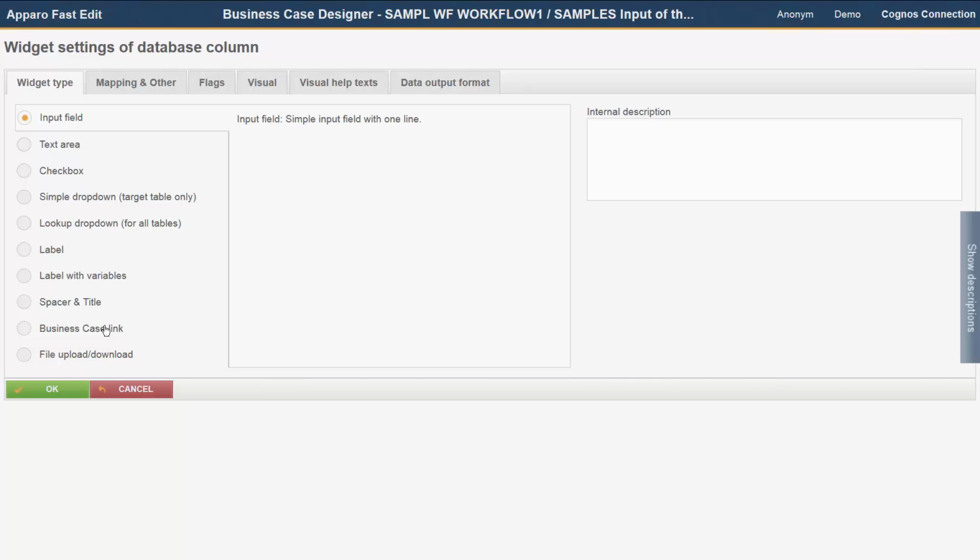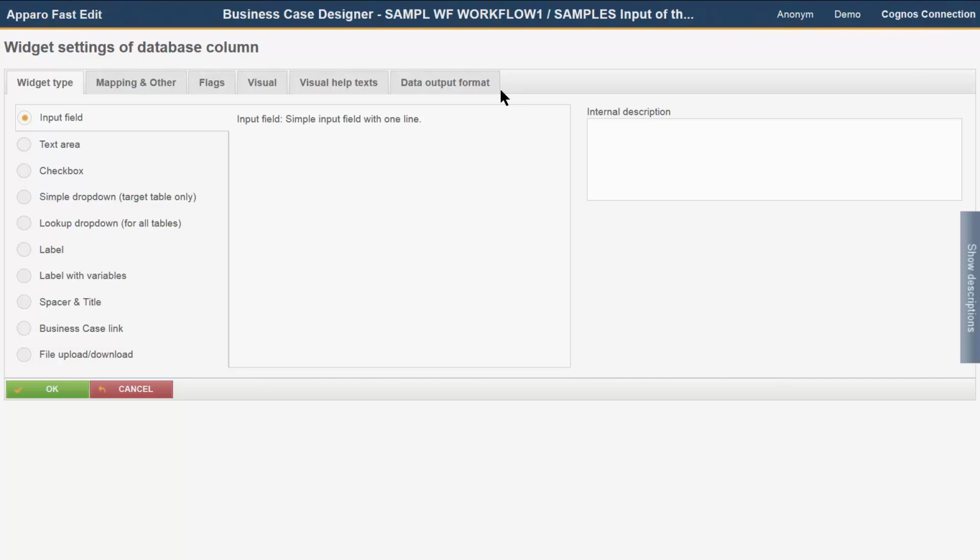Business case link to link business cases with each other, and, as seen already in the example business case, the widget for the up and download of files. Further possible widget types are Simple and Lookup Multi-Select. They are available only for filter widgets, and the Mass Update widget, which is available in the same named area only.